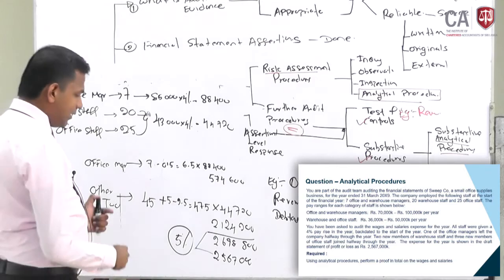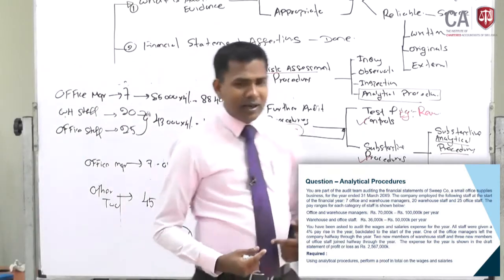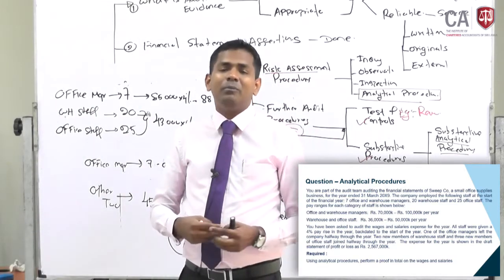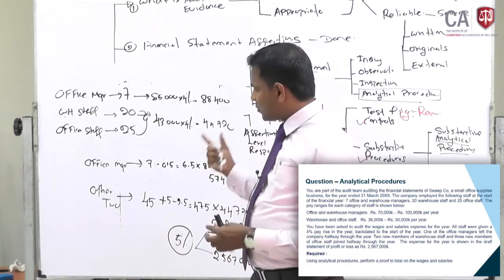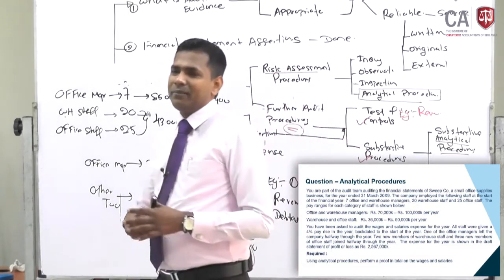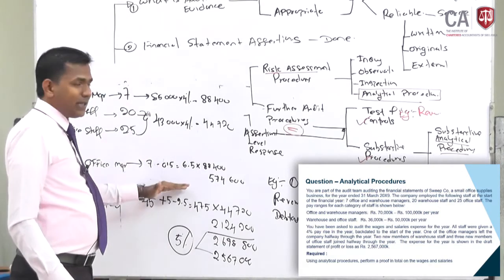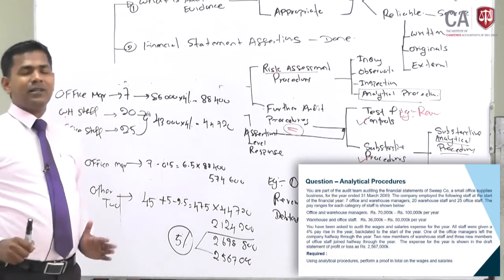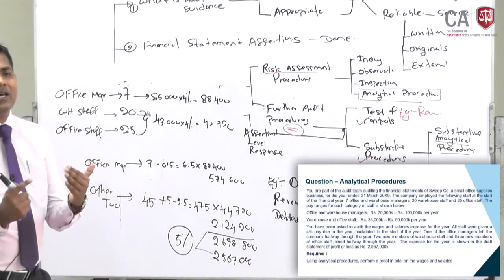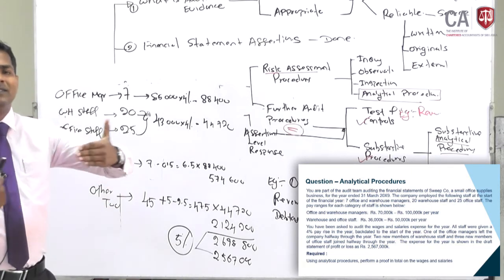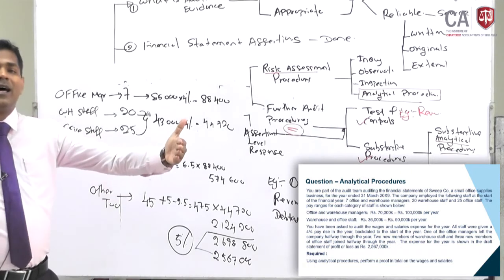I didn't want to do a calculation with you because the auditing paper doesn't have much calculation, but I just want to show you how auditors think. You take the average salary and the number of people, and then compare your answer with the answer given in the P&L, and see whether it is getting closer or whether there are abnormalities.